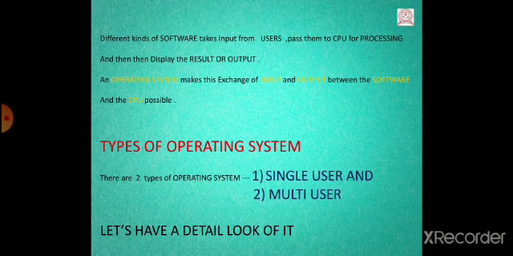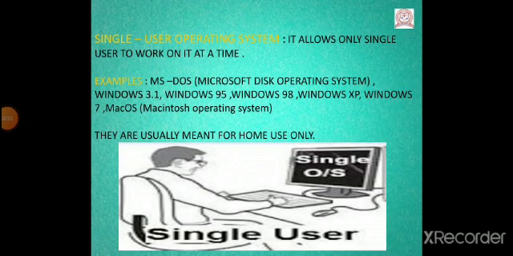Now we will study types of operating system. There are 2 types of operating system: single user operating system and multi-user operating system. Let's study both of them in detail. At first, single user operating system. As the name suggests, it allows only a single user to work on it at a time. Okay?